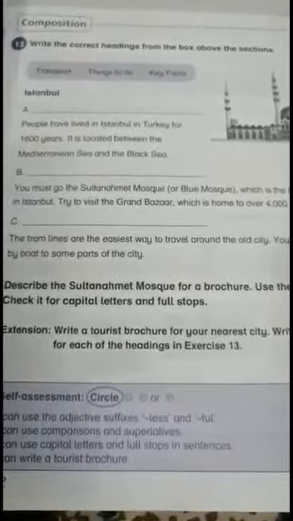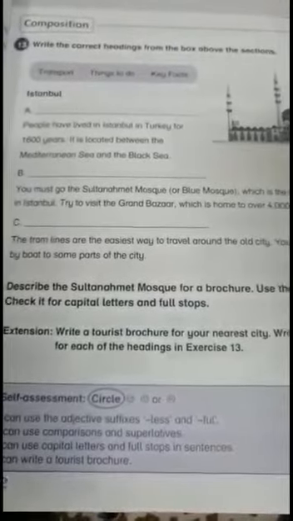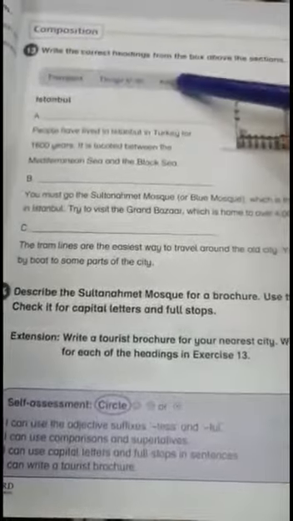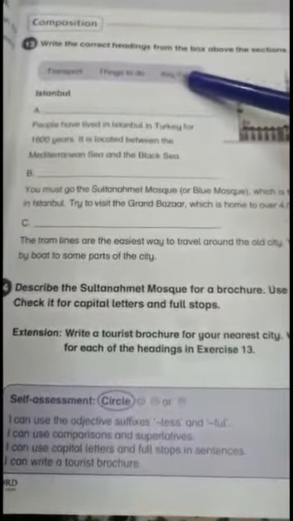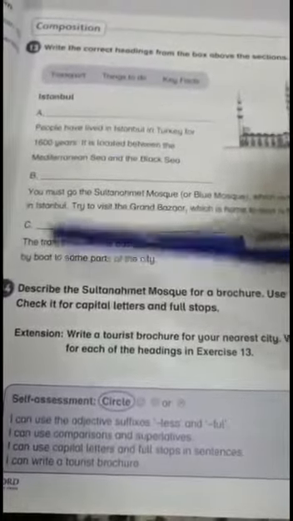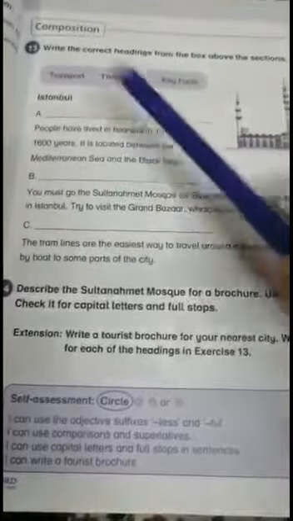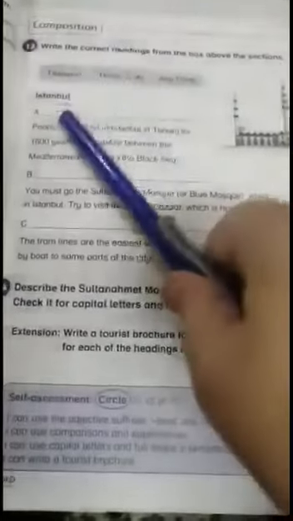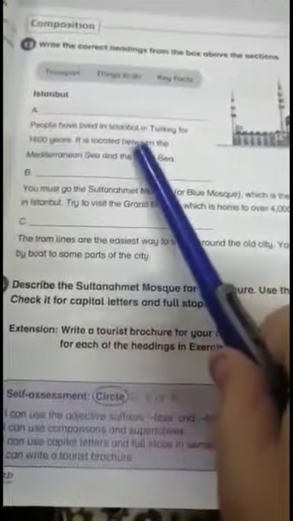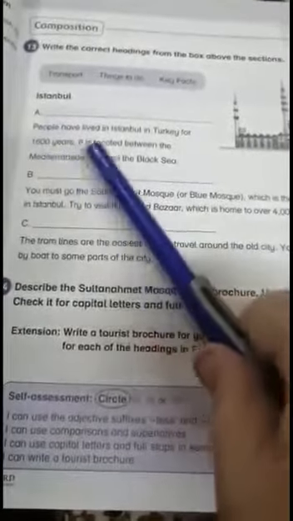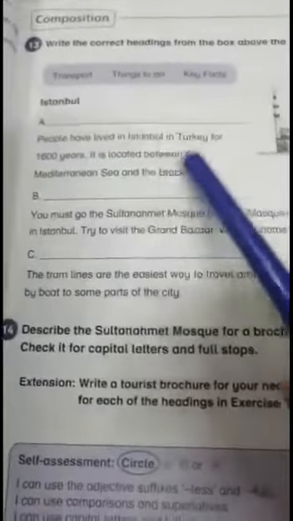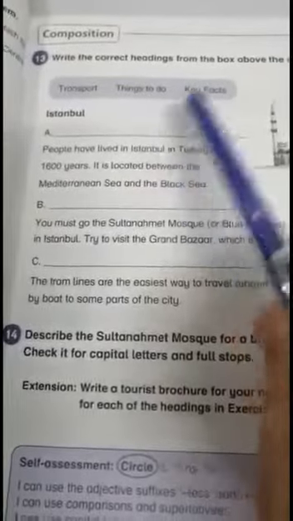So here, write the correct heading from the box above the sections. Okay, so on this page there are 3 headings given in this box, and you can write each heading in the correct blank. Okay, transport, things to do and key facts, and the information is about Istanbul. Okay, now first is people have lived in Istanbul in Turkey for 1600 years. It is located between the Mediterranean Sea and the Black Sea. Okay, now these are the key facts of Istanbul. So here you can write key facts.